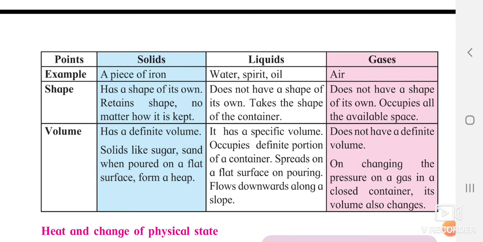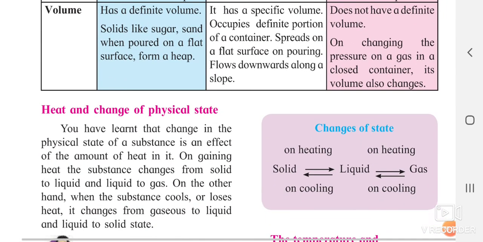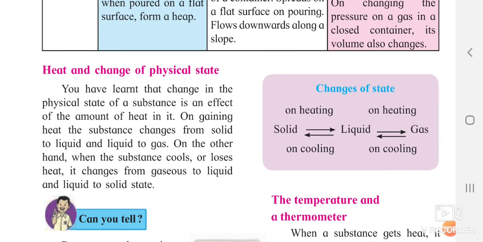and gaseous do not have volume at all. So now the heat and the change of the physical state. Now normally if you take an example of the wax, if you heat it, it will get converted. Now wax is present in solid state. If you heat it, it will get converted to liquid. Again after cooling the wax, you will again get the solid form of it. So this change goes on continuously.